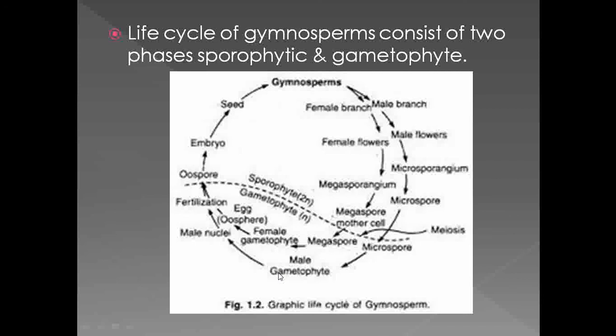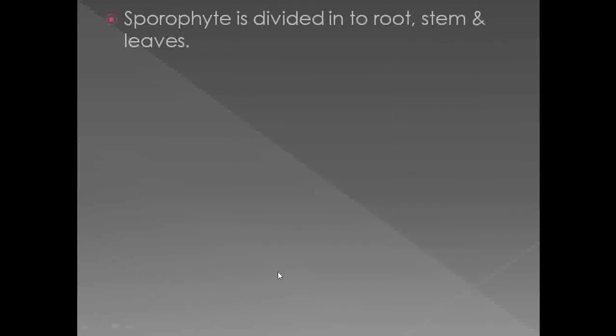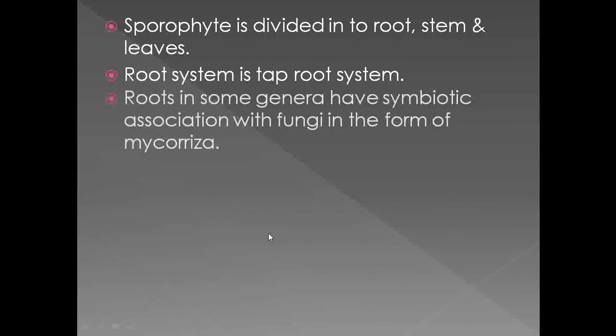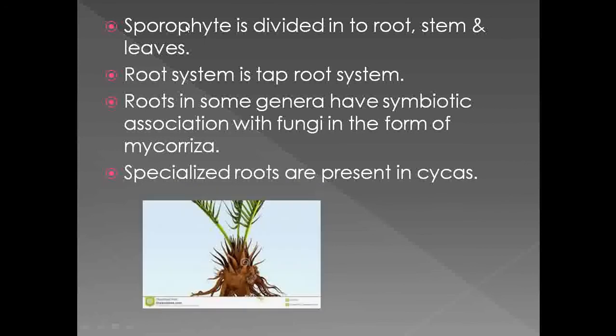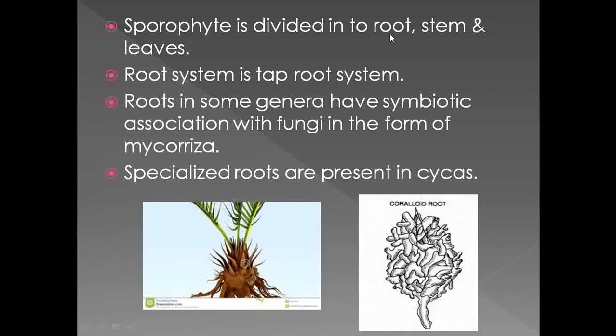So next we see the next characteristic feature of the gymnosperm. As we have discussed, the sporophyte is divided into root, stem and leaves. If you observe here, this one is the sporophyte. It shows the presence of root. It has the stem and the leaf part. That's why the sporophyte is divided into root, stem and leaves.